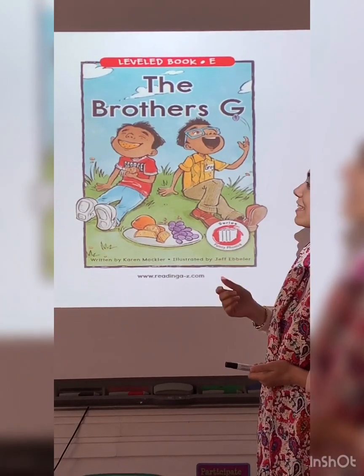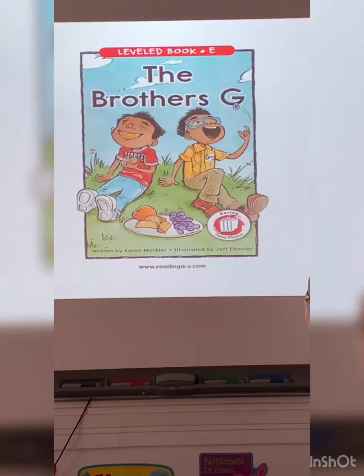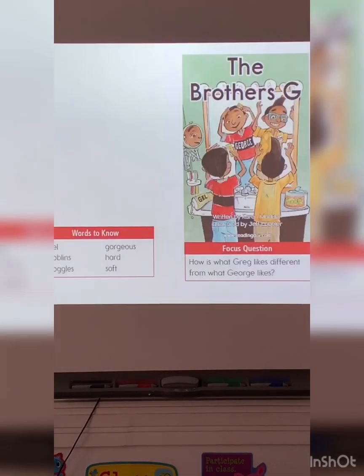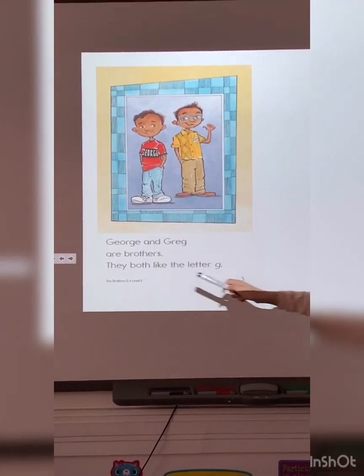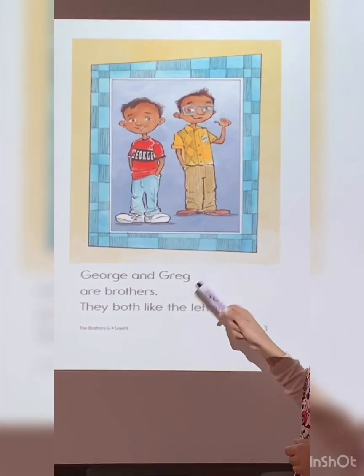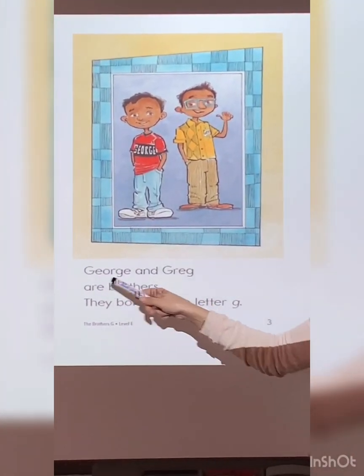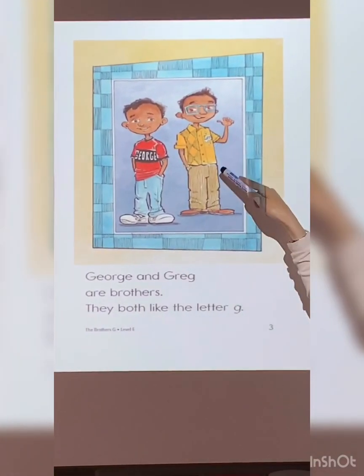So let's see who likes the soft G and who likes the hard G. George and Greg are their names. Here's Greg.